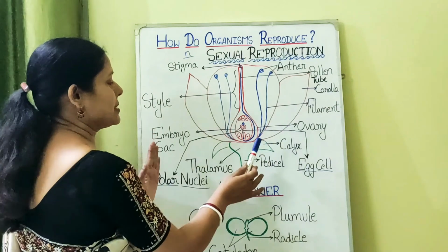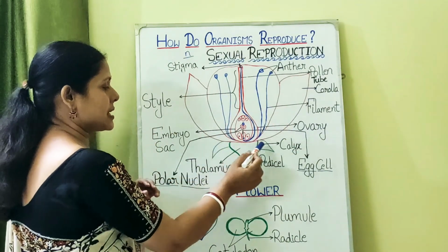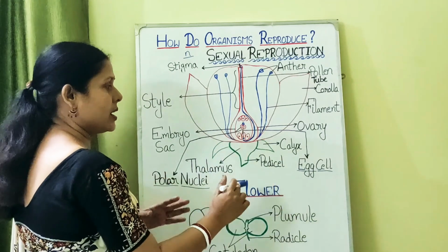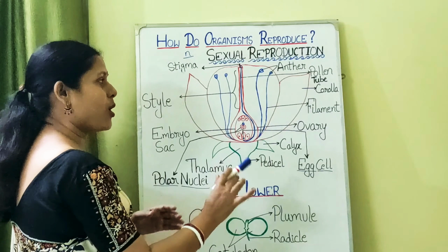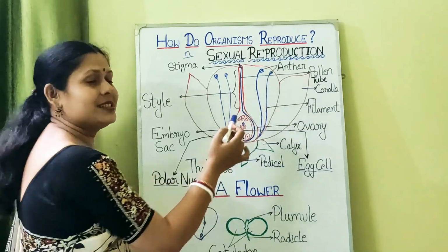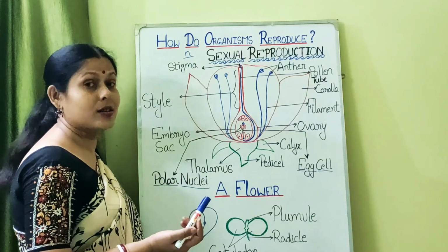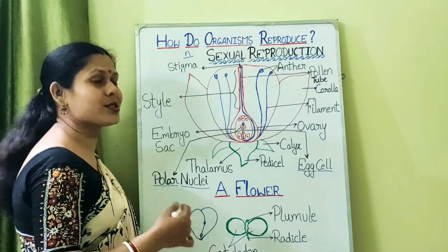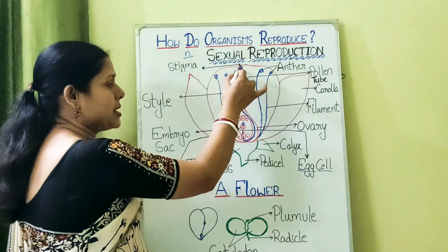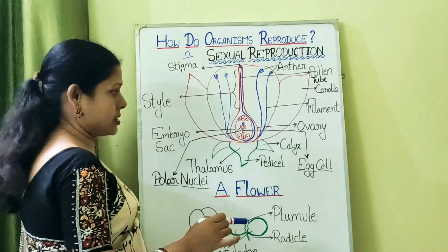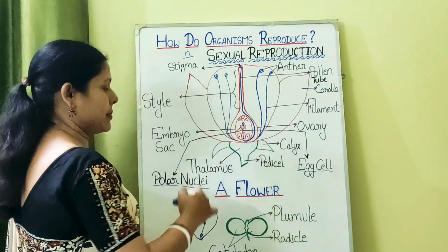Now what will happen next after the process of fertilization? After fertilization, the calyx withers away. These petals, their function is finished, so they also wither away. Next is the anther, where the pollens are formed. Pollens, after getting transferred, also have a lifespan, so they also get damaged or destroyed. Now the stigma and style are also lost. What remains is the ovary, and inside this ovary the embryo sac.